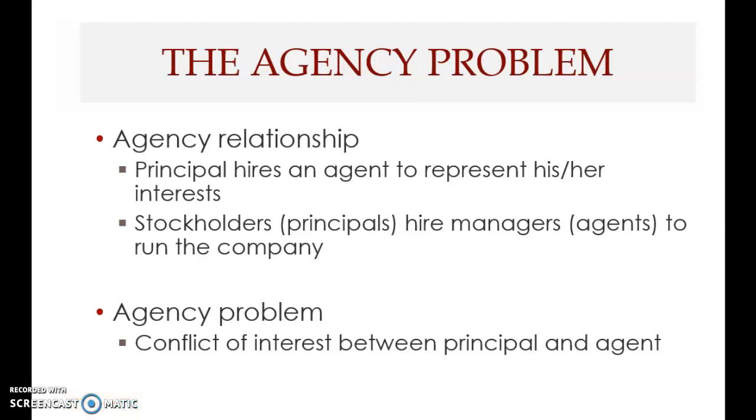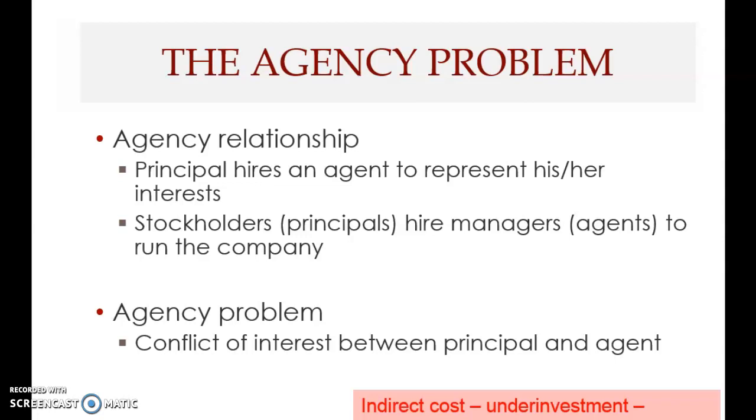Apart from that, you also have indirect cost. Indirect cost is primarily underinvestment. This is the foregoing of risky or expensive investments that can benefit the principal but not the agent. For example, if they do risky investments and the investment pays off, the benefit will go to the owners but not the managers.